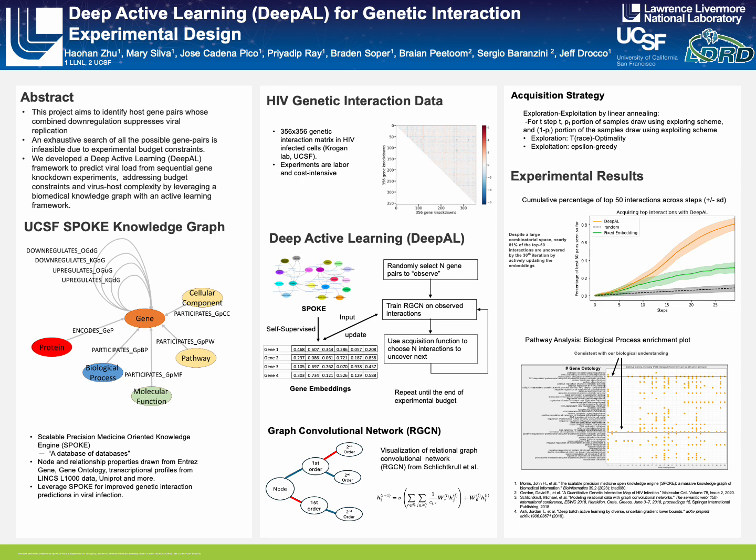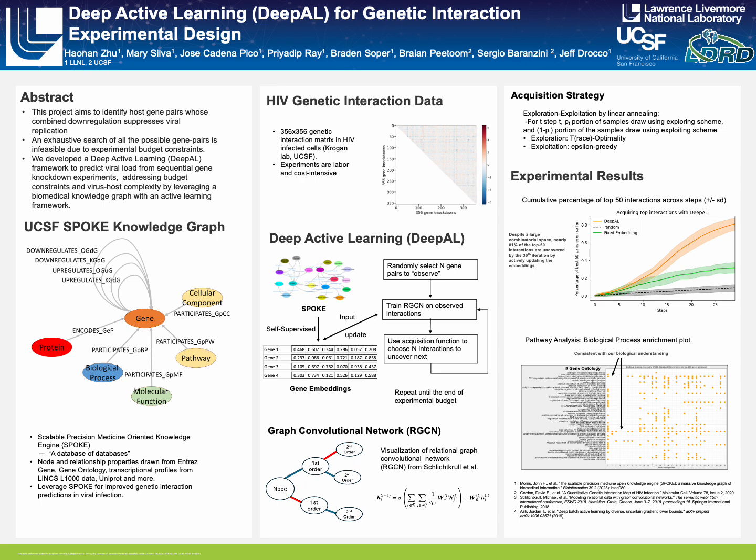We aim to incorporate information from the SPOKE knowledge graph to reduce the computational complexity of the gene pair experimental design problem. In the middle top is a visualization of the HIV genetic interaction data we primarily use to examine our method. It's a data set collected by the Colgan lab at UCSF, where they handpicked 356 genes that are known to be relevant for viral replication of the HIV virus, and each entry of the matrix corresponds to a combined downregulated gene pair, and the value of the entry is the measured viral load.